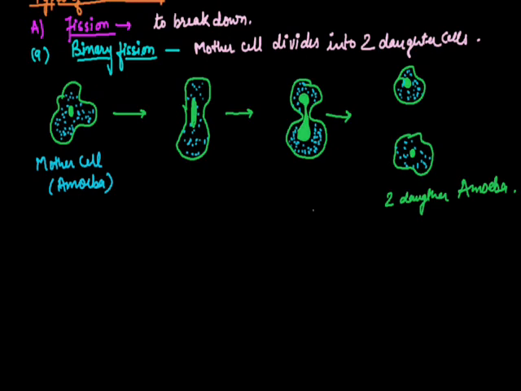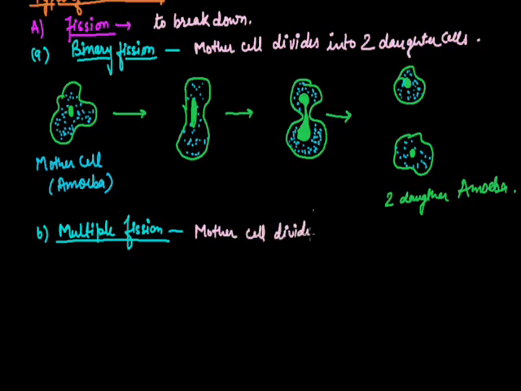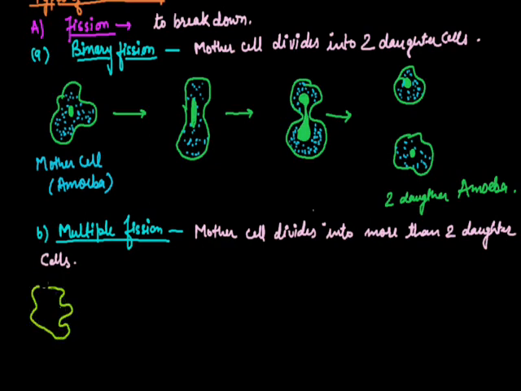Now the second category, the second type of fission, is known as multiple fission. If a mother cell divides into more than two daughter cells, then it is known as multiple fission. That can be seen in Plasmodium. Plasmodium is also irregular in shape.